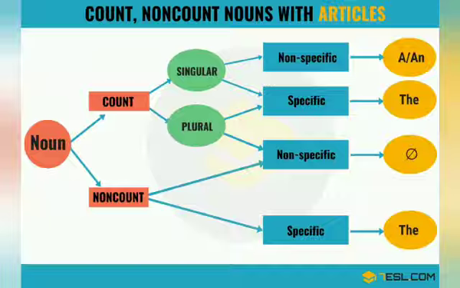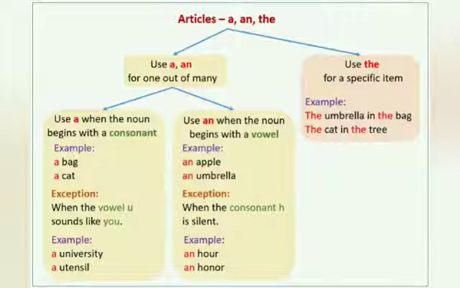We use the with adjectives when those adjectives are used as nouns. We should help the needy. We should help the poor. Next, we use the with the names of rivers, seas and oceans, like the Ganga, the Himalayas. Next, we use the before points of the compass that are used as a geographical area, the west, with the directions also. We use the before the names of musical instruments like the piano, the guitar.